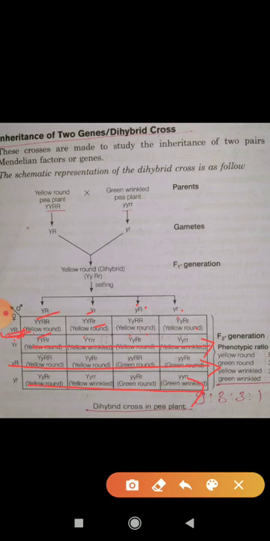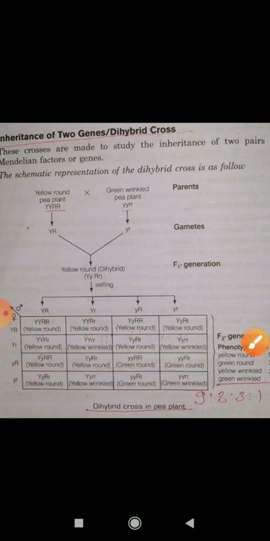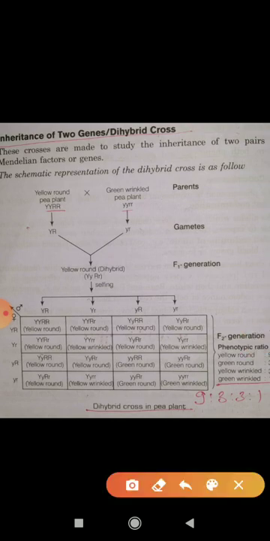So what is the reason to tell you this? By this you can understand the characteristic. Wherever you see capital Y, it shows the color yellow, and wherever you see capital R, it shows round seed shape. Wherever you see small y, it shows green color, and small r is for wrinkled.